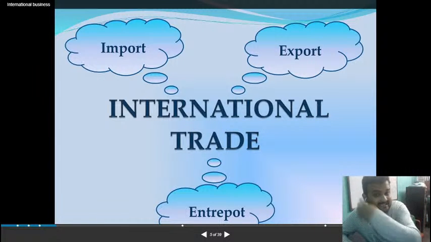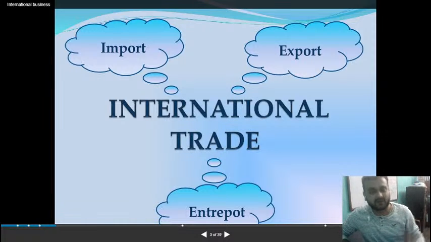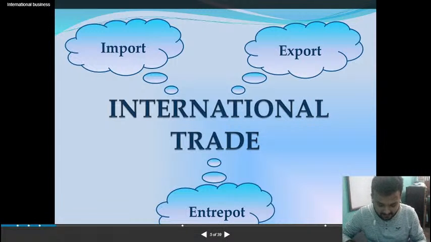Now international trade means you are going across the border, outside India, or in any country. Like for example, you are buying things from USA, you are buying a service from China. All this is related to international trade. So the concept international trade means when you are doing buying and selling across the geographical boundary of a country, which means outside the geographical boundary of a country. Clear?